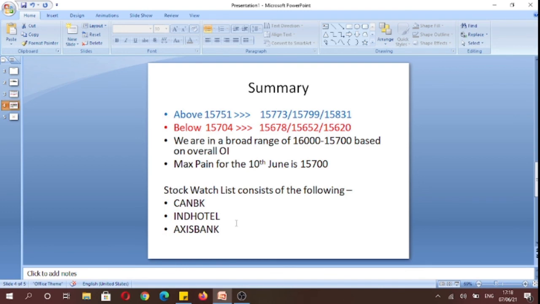And our stock watch list comprises Canara Bank, Indian Hotel, and Axis Bank. These stocks have formed an inside candle, so whichever side of the range they break, we'll look to establish a position in these stocks. And I would like to remind you to stay tuned for our blog post, which I would be sharing on Twitter as well as our WhatsApp group around 9:45 p.m.